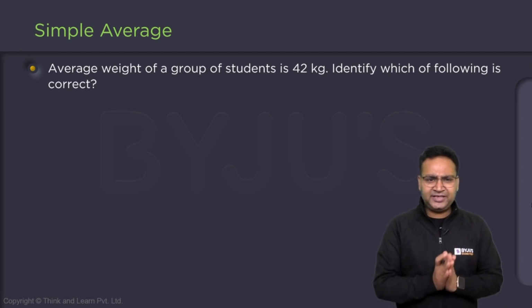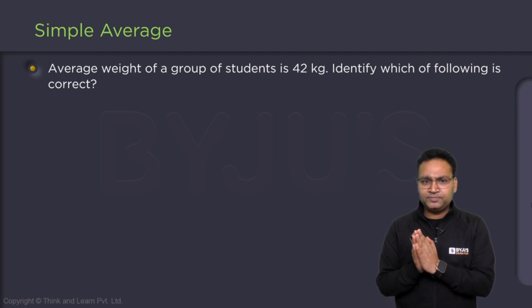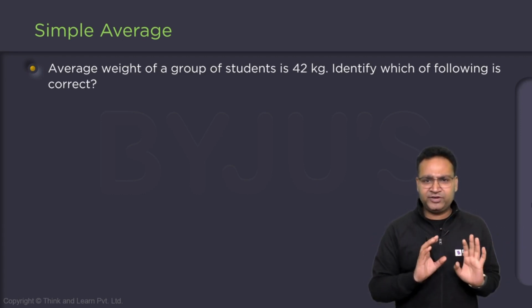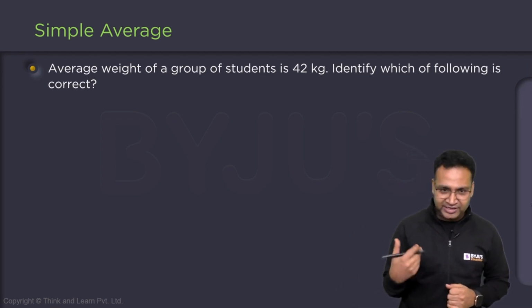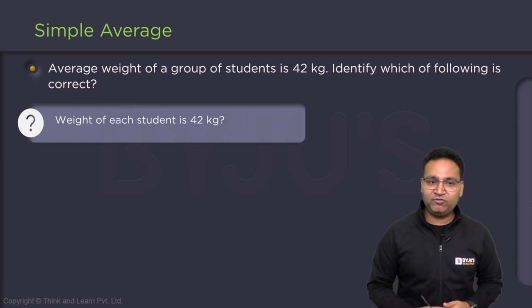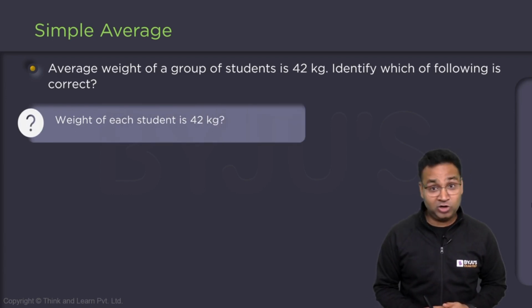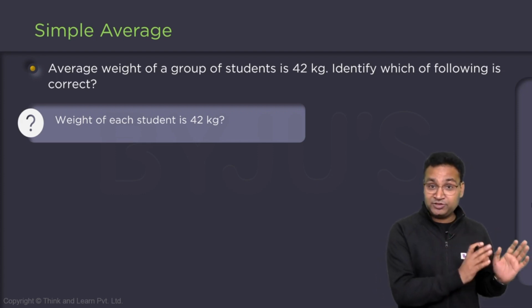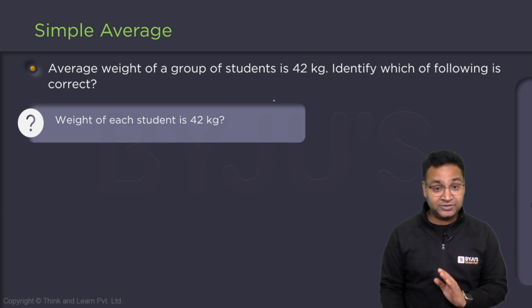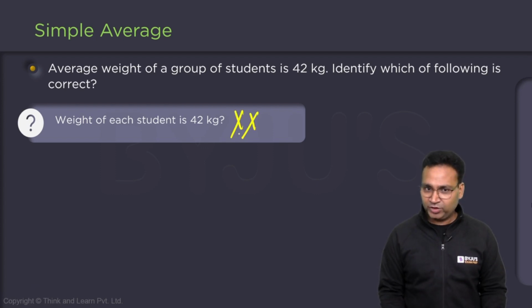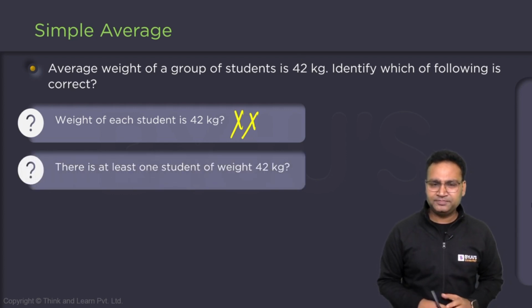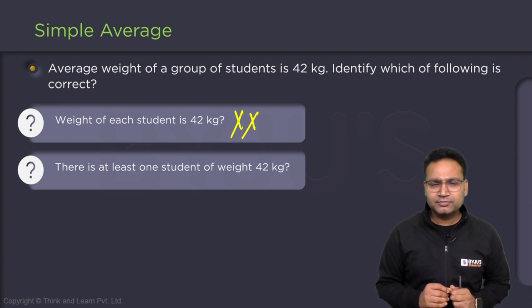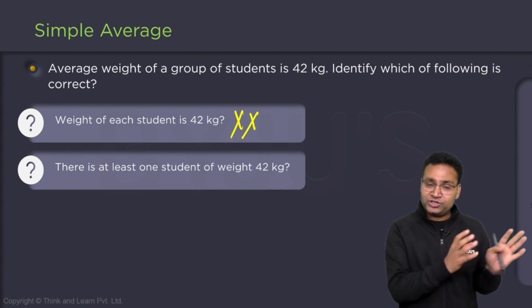Tell me guys, if I say the average weight of the students is 42. There is a group of students whose average weight is 42. Identify which of the following is correct. First of all, tell me, does it mean that every student is of 42 kilogram? Not necessary. It might be a possible case, but not necessarily. So this is not correct. Does it mean that there is at least one student of weight 42? Or I can say the middlemost student is of weight 42.